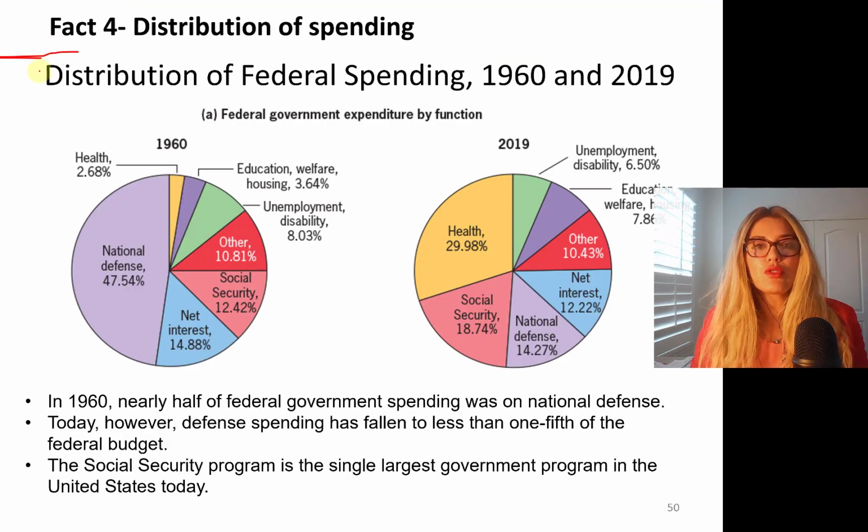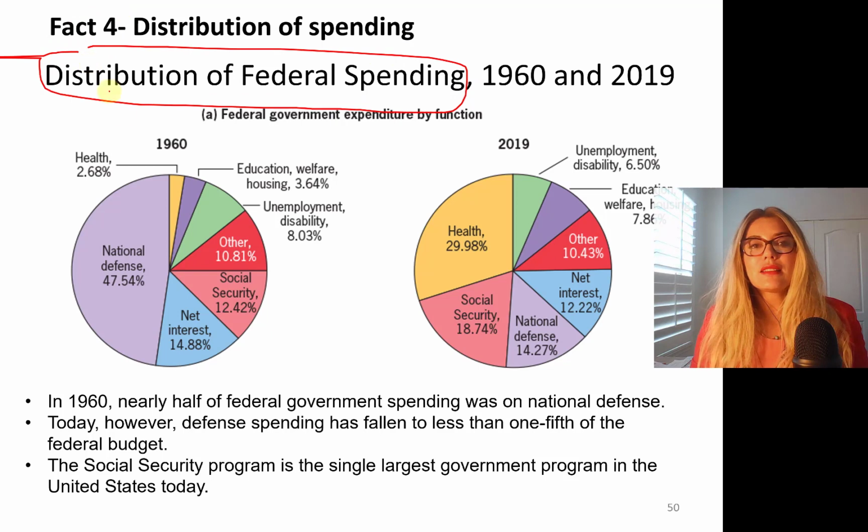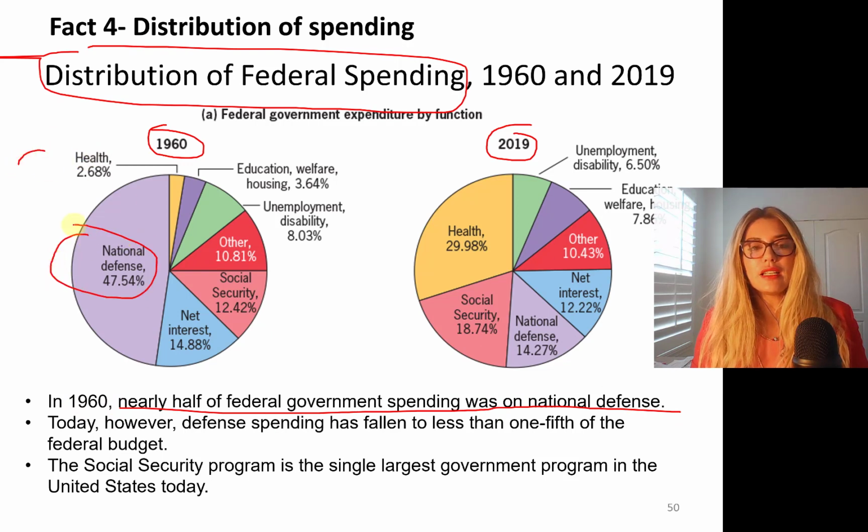So this is a distribution of federal spending. This is a 1960 pie chart. This is the 2019 pie chart. In 1960, nearly half of federal government spending was on national defense. Today, actually, it is about one-fifth. It's 14.2% of the budget. Okay, so here's a clarification.